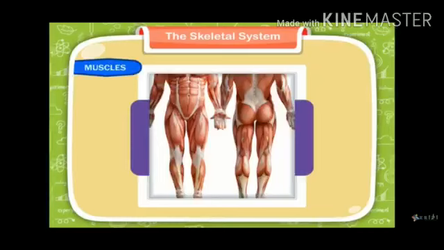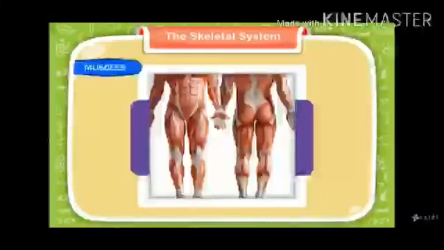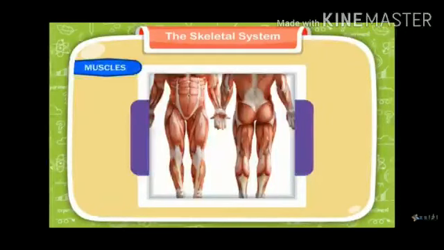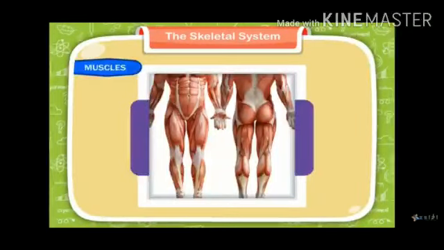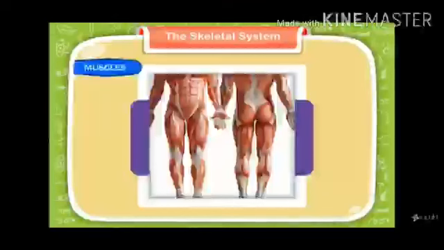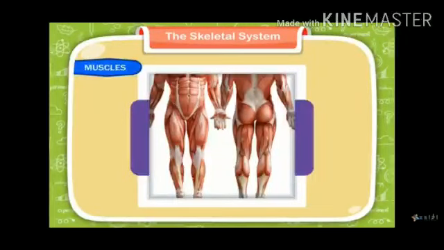Muscles are the skin-type structure which covers our skeleton. So muscles cover our skeleton. Because of muscles, we are not able to see our bones. Muscles and bones work together. Muscles help us do our daily life activities, as muscles move the bones. Bones are not able to move alone. Muscles help bones to move.